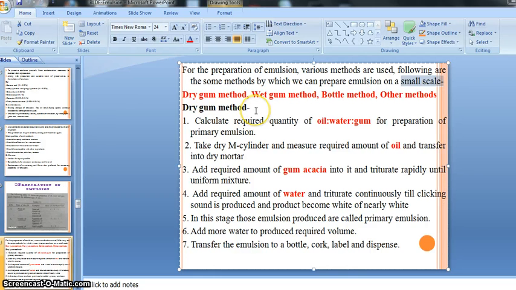First of all, we have to learn the dry gum method. By the dry gum method we can prepare the emulsion on a small scale, at institute level.